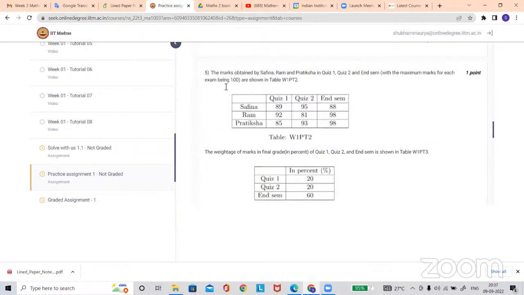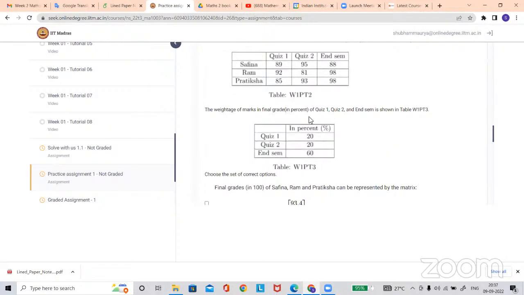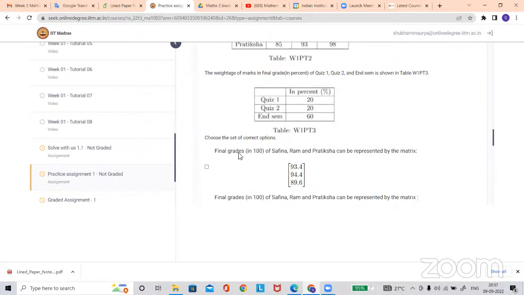So the question is, these persons obtained marks in quiz 1, quiz 2, and end sem, shown in this table. And the weightage to calculate the final grade is this one. So the final grade is out of 100. Which one will represent which?